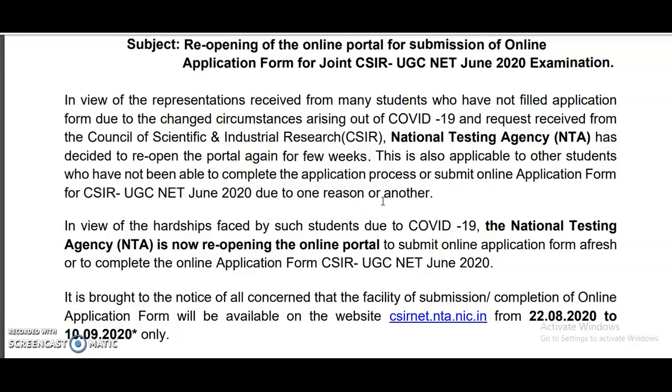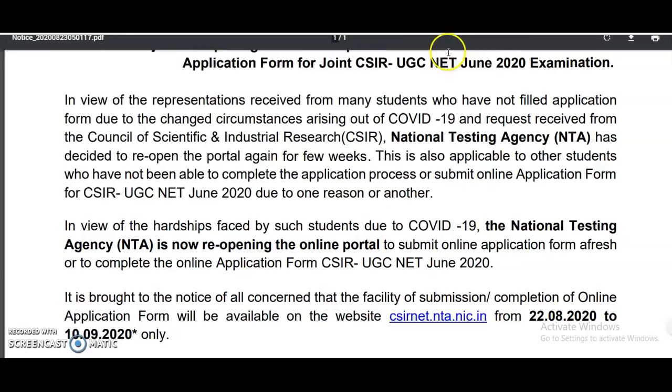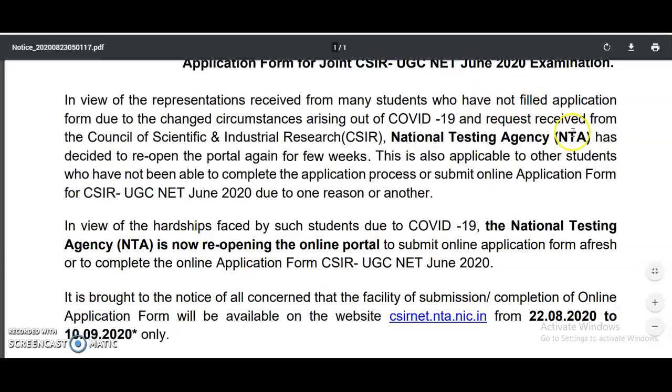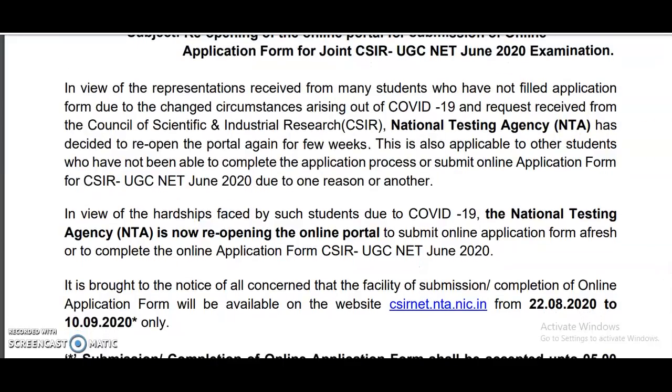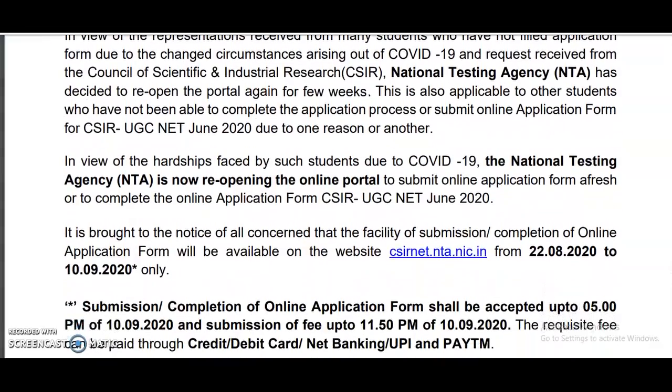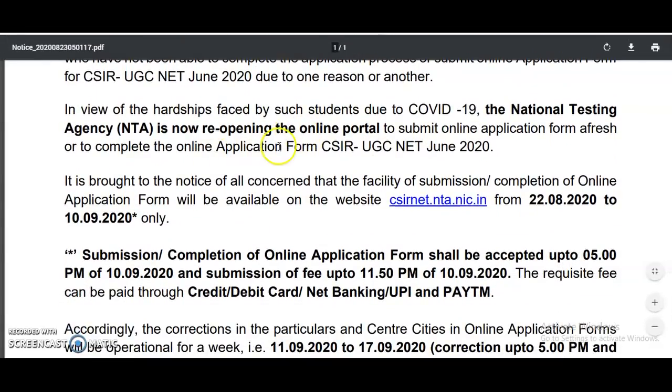So if, for any other reason, you couldn't submit the joint CSIR UGC NET application form, the National Testing Agency is once again opening the link for online application. In view of the hardships faced by such students due to COVID-19, the National Testing Agency is now reopening the online portal to submit the online application form afresh or to complete the online application form for CSIR UGC NET June 2020.